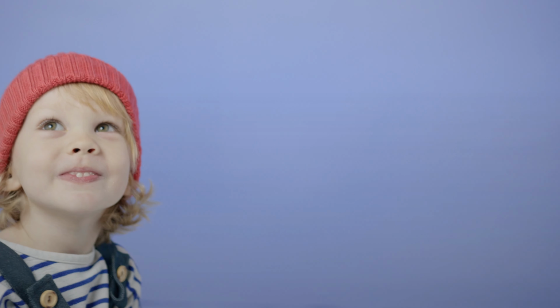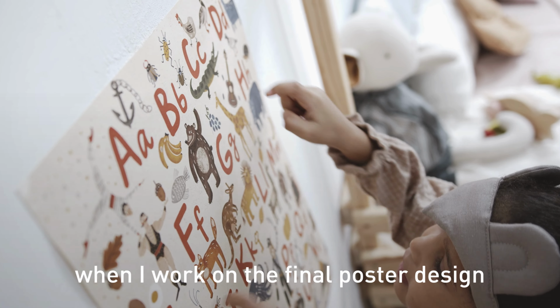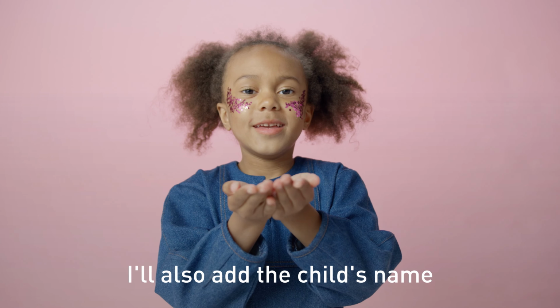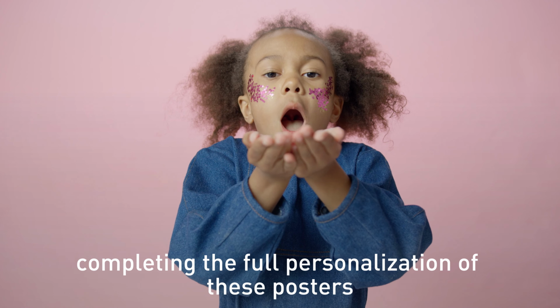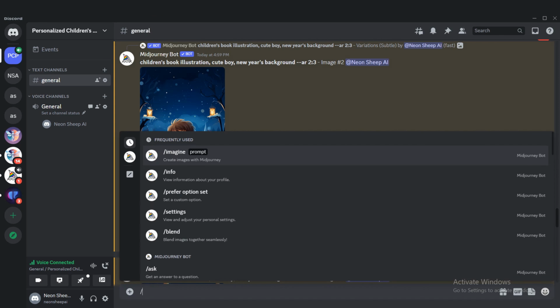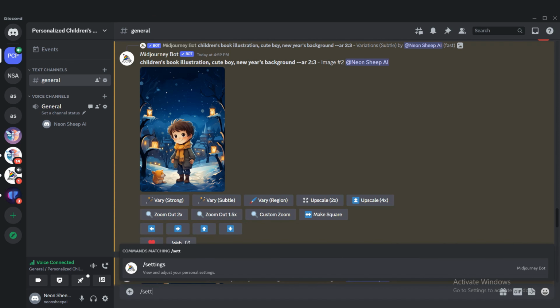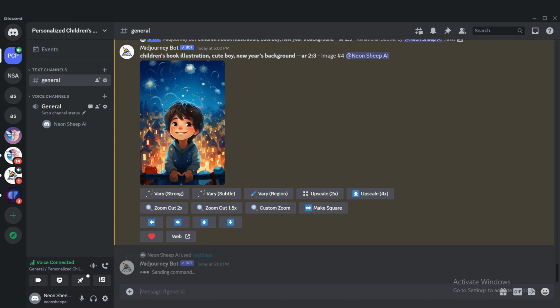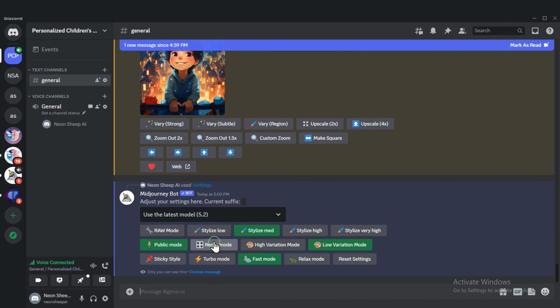In the upcoming steps, when I work on the final poster design, I'll also add the child's name, completing the full personalization of these posters. When customers order these posters, they'll have the option to choose all these details and add their child's name. This will add an extra layer of value and a personal touch. Let's create personalized illustrations of the boy now.